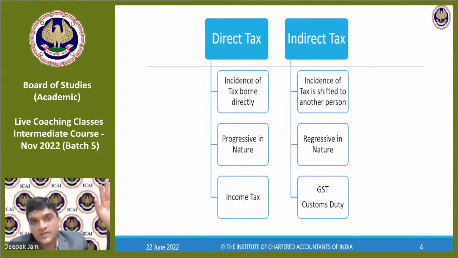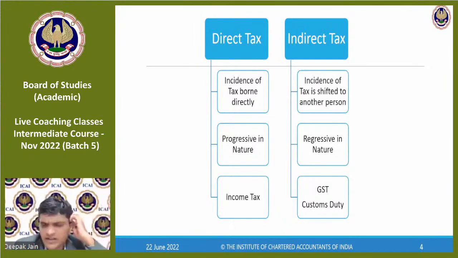Of course, there are some special categories; if the billionaire goes to a 5-star hotel, there the rate is different. So that's a different thing. But generally on common products, you'll see that the tax rate is the same irrespective of the income. That's the reason it's called regressive in nature, not progressive in nature.